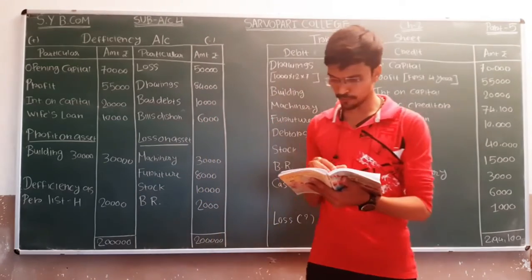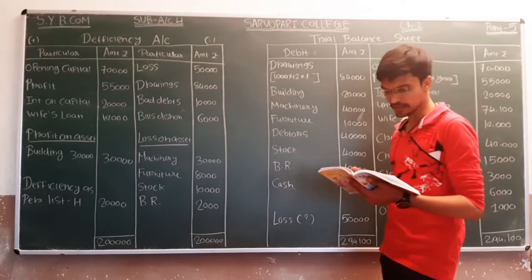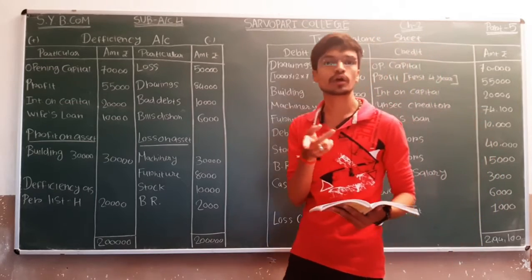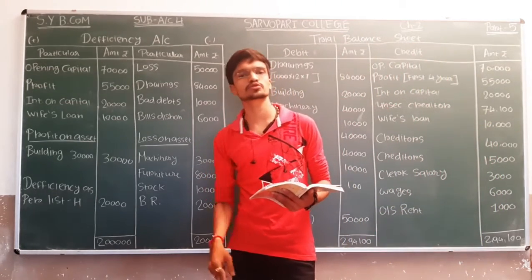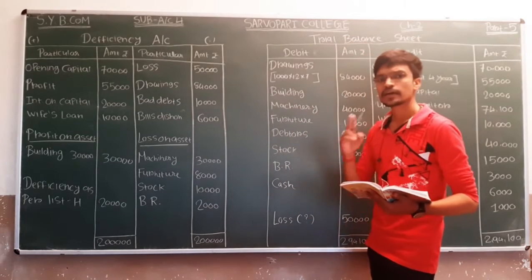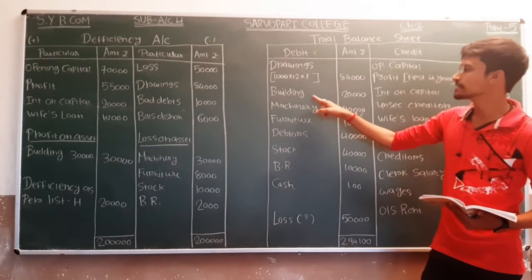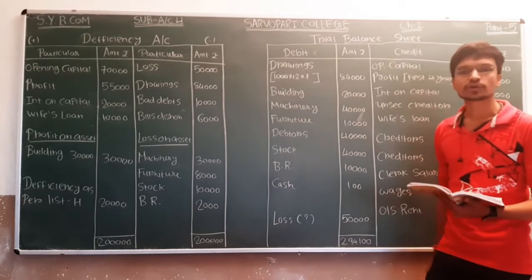After that, value of building. So we have two values of building, that is estimated and book value. But in the trial balance sheet we have to show the book value, and the book value of that is 20,000. So we have to describe on the debit side, that is building, amount is 20,000.